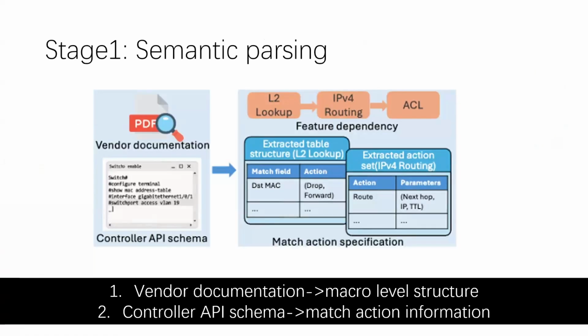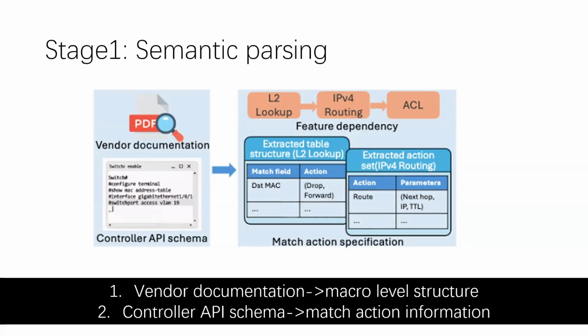The first stage extracts a constraint synthesis problem from two complementary sources. The documentation provides an approximate pipeline structure. In this example, it suggests that L2 lookup precedes IPv4 routing and the echo. The controller API provides a more concrete description of available match fields, actions, and parameters.